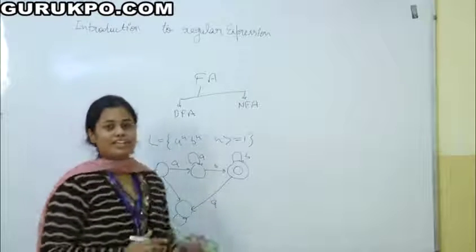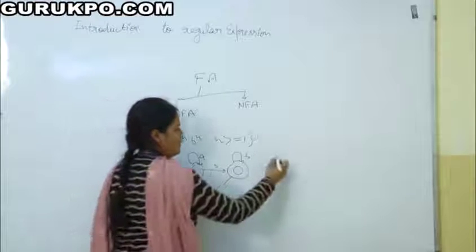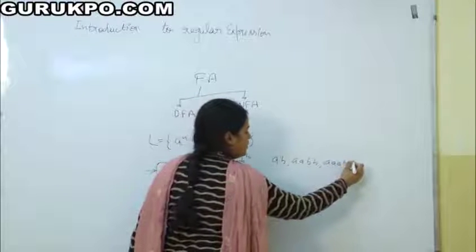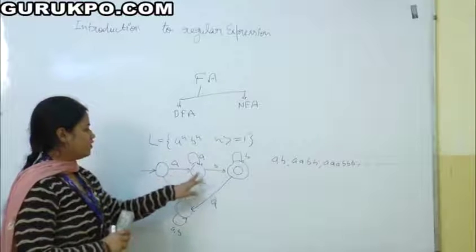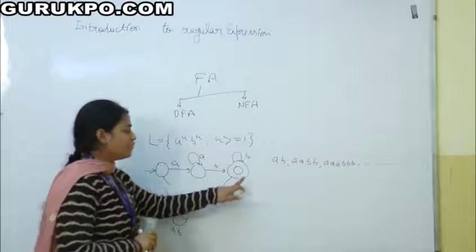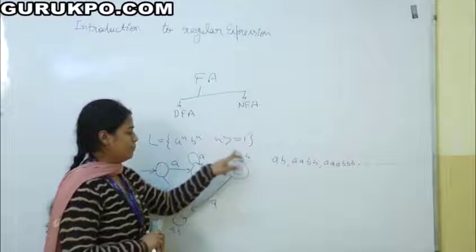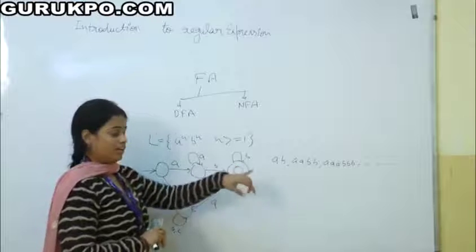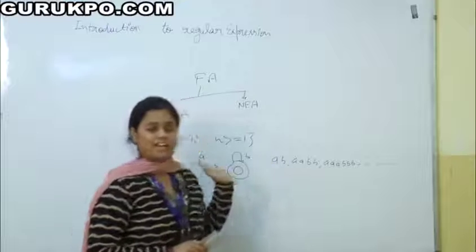Now check whether it accepts all the strings which belong to this language. Suppose there are strings AB, AABB, and AAABBB, and so on. For AB, it will take the input A, then we will reach this state. Then it will take the input B, we will reach this state. For the second one, AABB, first A, A, then B, B. For AAABBB, A, A, A, B, B, B. In this way, it is very clear that all the strings belonging to this language can be accepted by this finite automata.